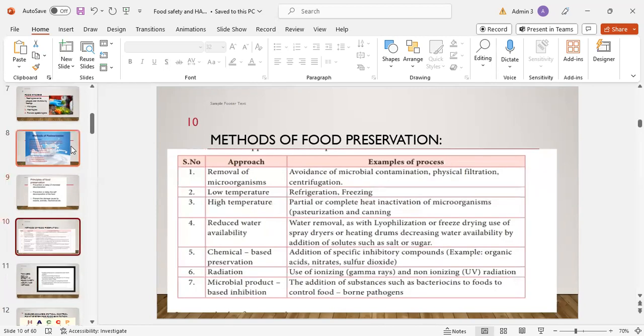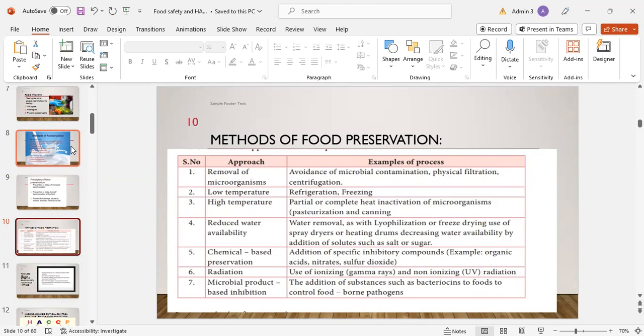Methods of food preservation. It includes removal of microorganisms, which includes avoidance of microbial contamination, physical filtration or centrifugation; low temperature, refrigeration or freezing; and high temperature, partial or complete heat inactivation of microorganisms; reduced water availability or dehydration, that includes water removal; and then chemical-based preservation, that includes addition of specific inhibitory compounds, for example organic acids, nitrates, sulfur dioxide.